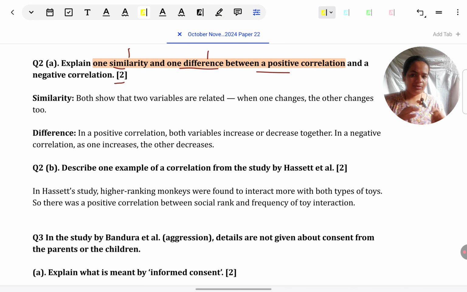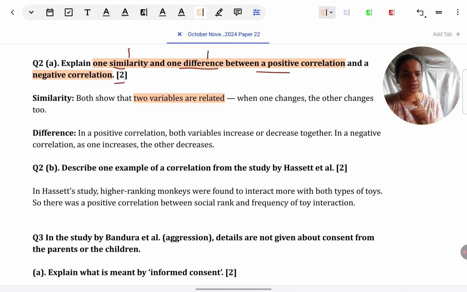When it comes to positive and negative correlations, generally we think of them as opposites because they show opposite directions of relationship. But if we have to think of anything similar between them, the base concept is similar for both. So let's look at the model answer. Both show that 2 variables are related. When one changes, the other changes. That is found in case of positive and negative. Directions indicated are different, but definitely one is changing, the other is changing.